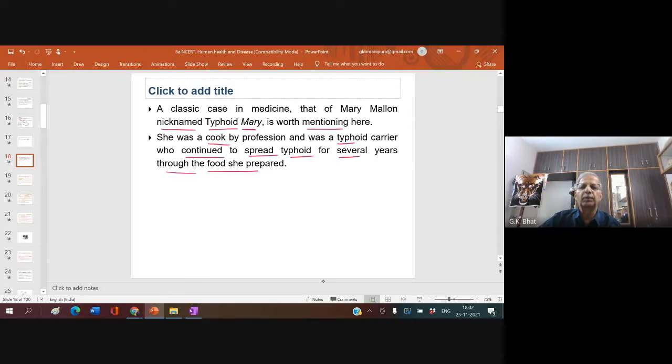She was a cook by profession and was a typhoid carrier who continued to spread typhoid for several years through the food she prepared. What might she have done? Is it that she used to spit in the food and offer it to everyone?